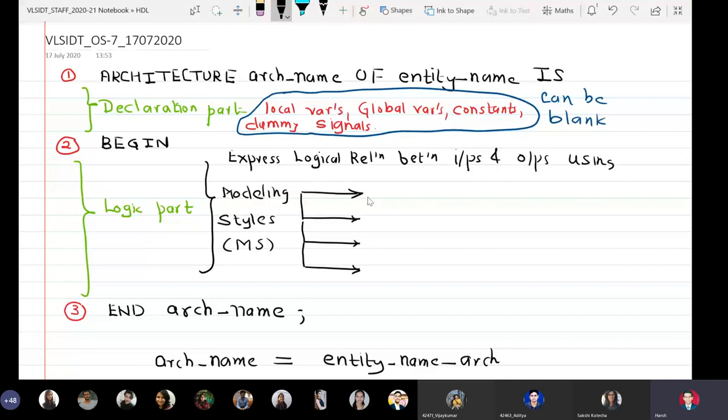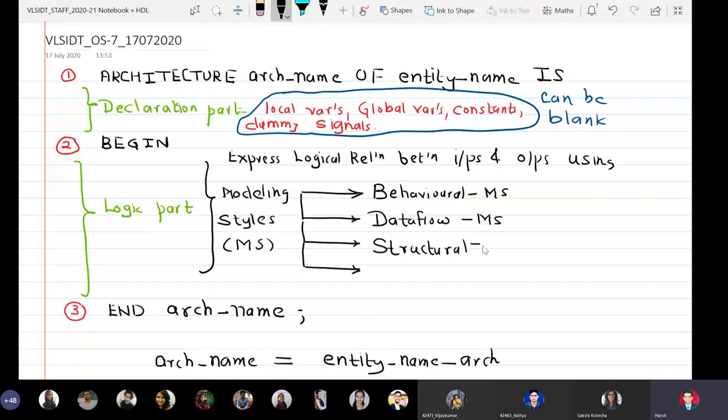The same three alphabets can be used to remember the modeling styles B, D, S. So behavioral, data flow, structural. So we have behavioral MS, data flow MS, structural MS, right?